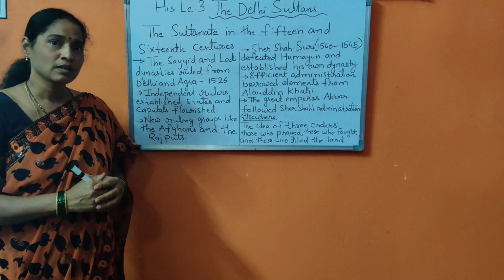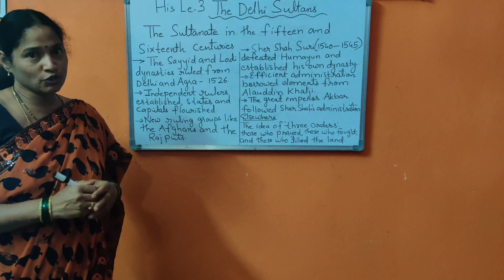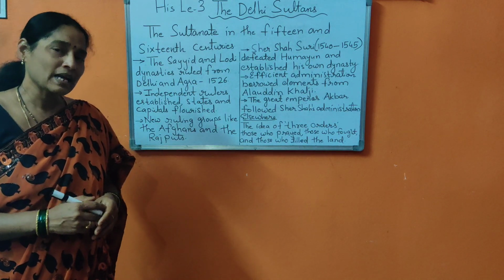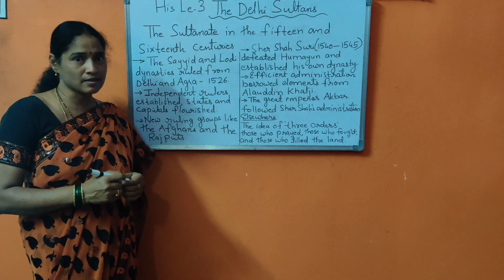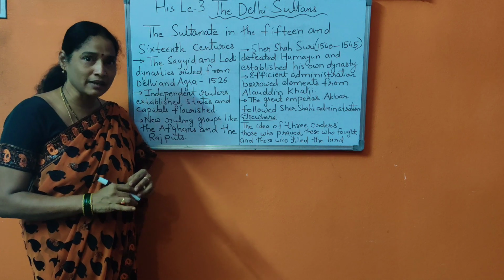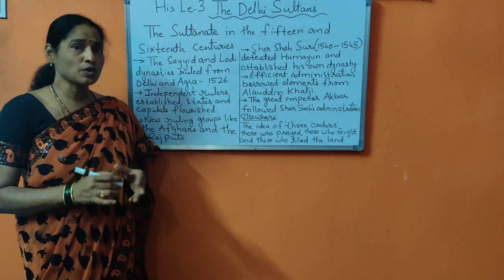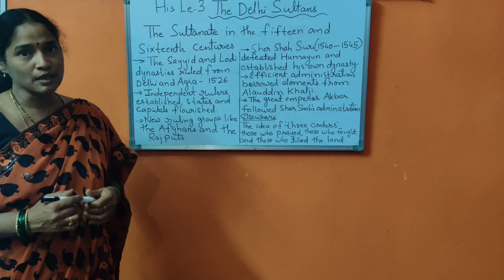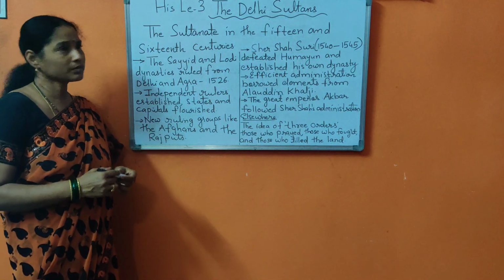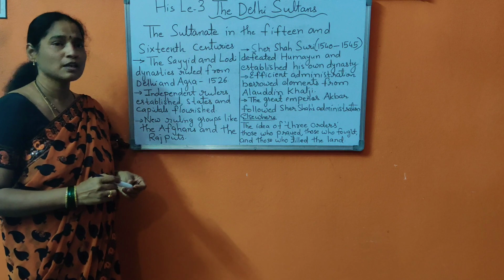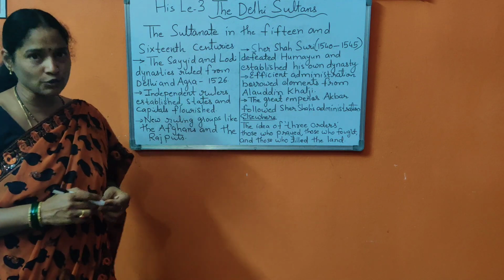And then during the early Muhammad Tughlaq reign, we have seen that he did not control the prices and collected additional taxes, which led to famine and rebellion. So his measures were considered a failure. So today children, we are going to learn about the Delhi Sultanate in the 15th and 16th centuries.